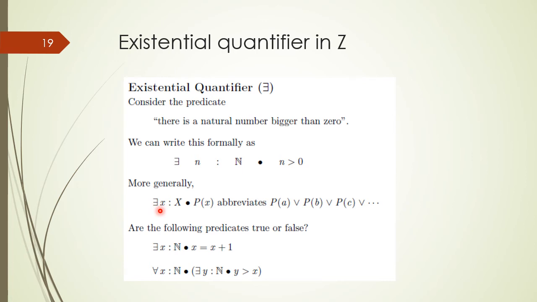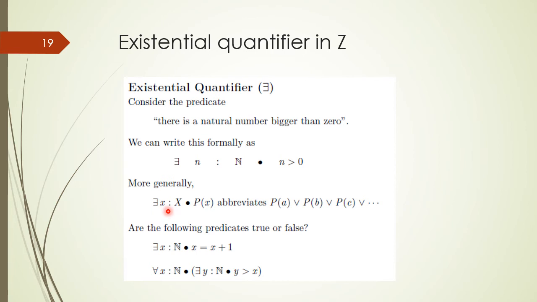an existentially quantified statement. There exists x of type X, where X is a domain, such that P(x) is a predicate having variable x. So x is bound with the quantifier.